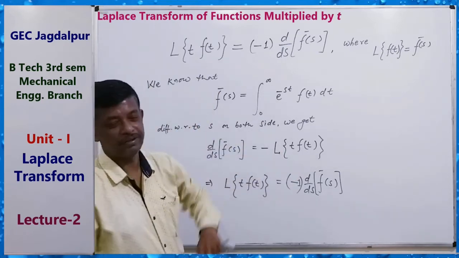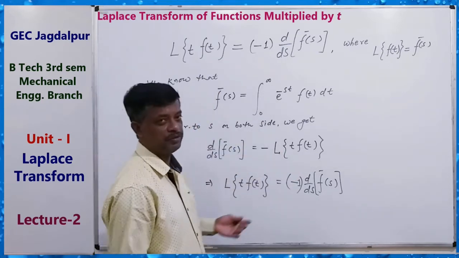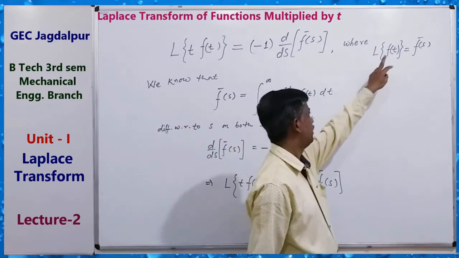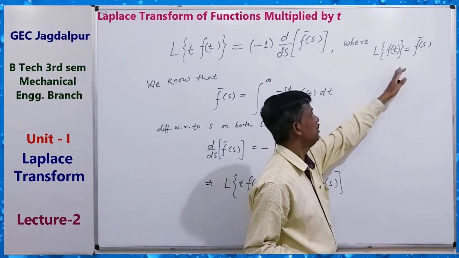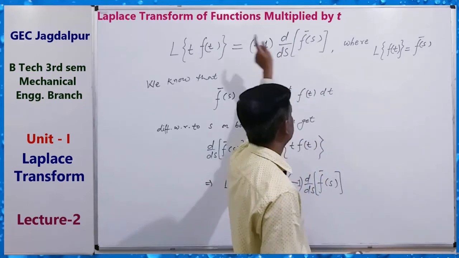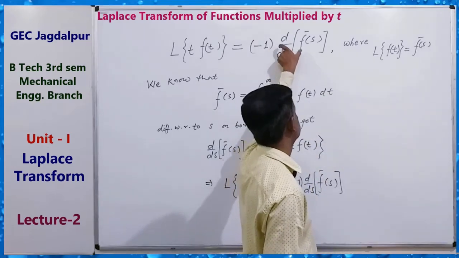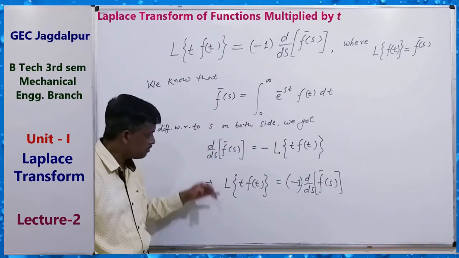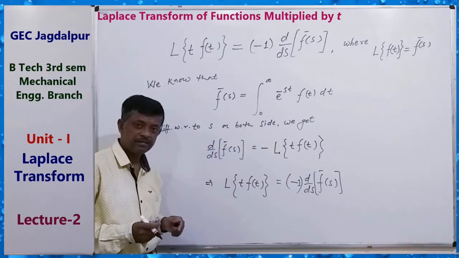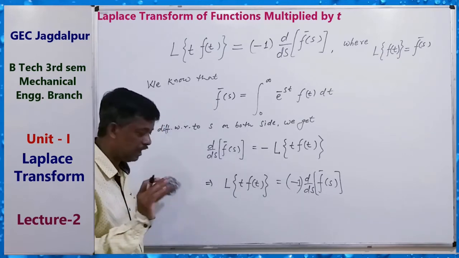This is the formula, a very important formula. Whenever we know the Laplace transform of f(t) like this, then the Laplace transform of t f(t) is given by this. Clear?